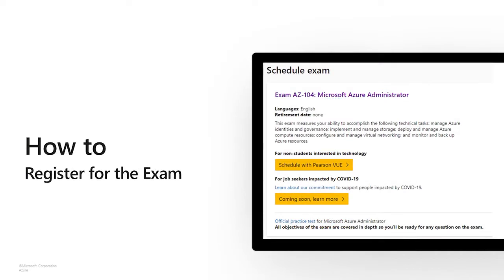As you're preparing for the exam, you really should register for it. Nothing like having a deadline to increase your motivation to study, I say. Register for it through the exam details page. Simply select the register button and follow the prompts. You will need to log into your Microsoft account, and then you will need to indicate if you're taking the exam online or at a test center. After you've made that selection, you can check the availability for the date and time of your choice.